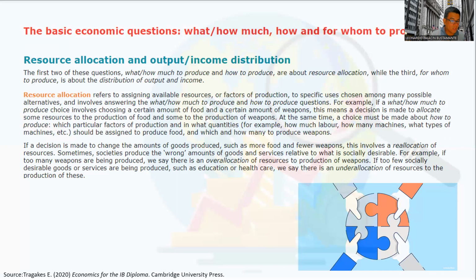So these are two important terms. On the one hand, over-allocation, when you have excessive production of certain goods and services, or the opposite, under-allocation. That means not enough production of resources.